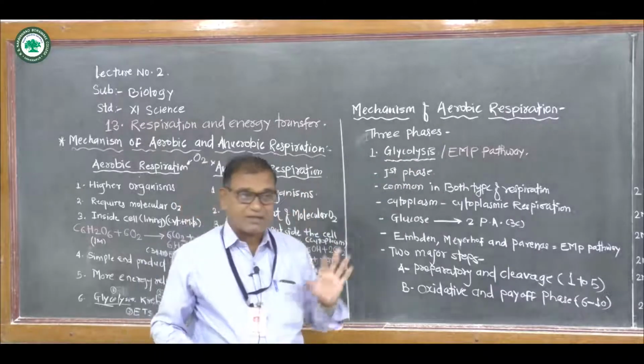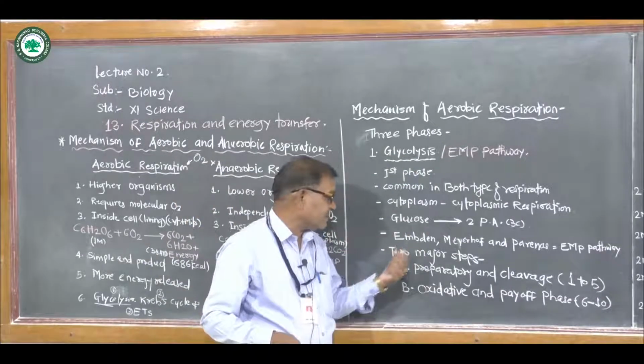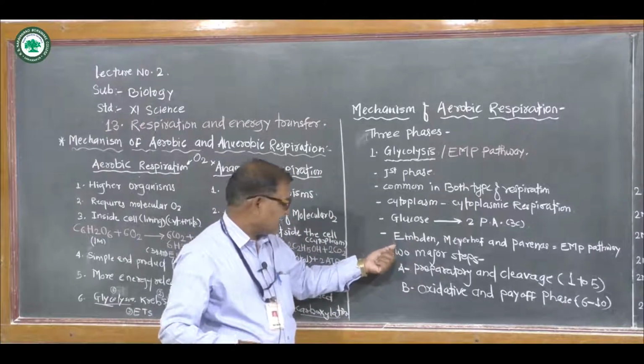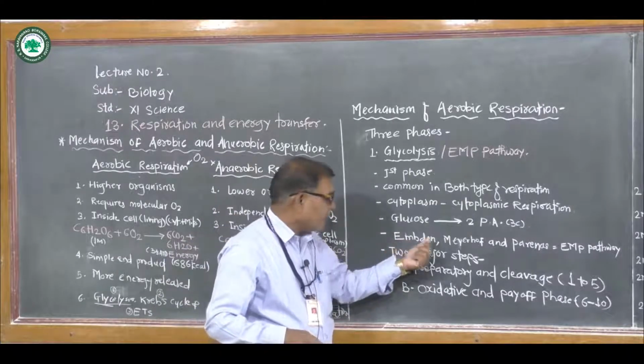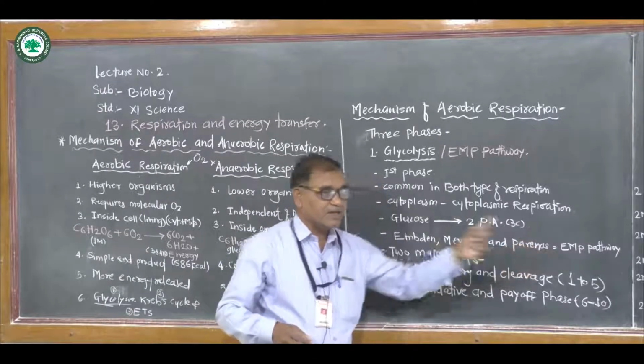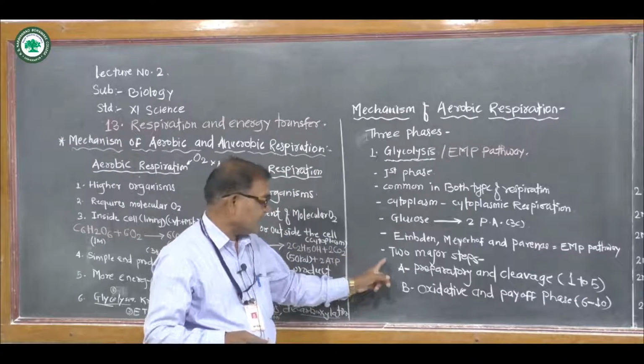This enzymatic or glycolytic reaction was first discovered by three German scientists: Embden, Meyerhof and Parnas. Hence, it is also called the EMP pathway.